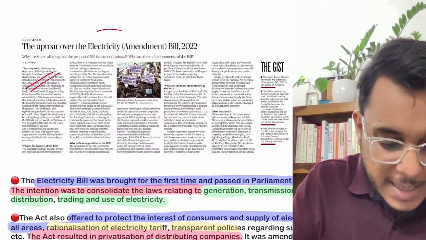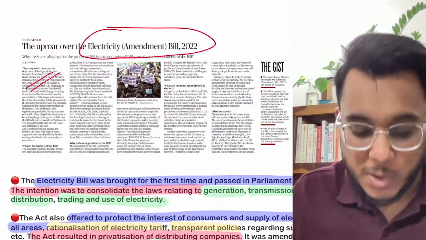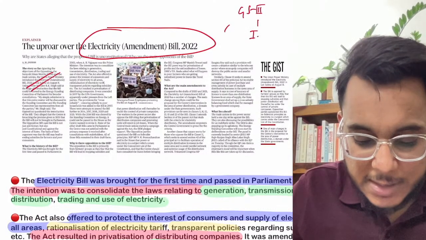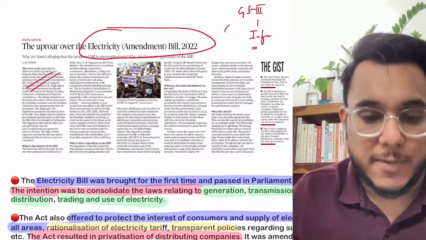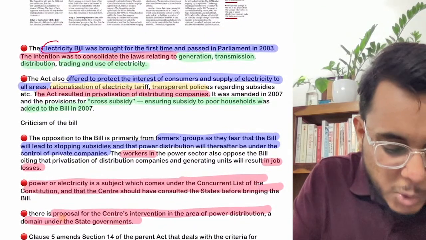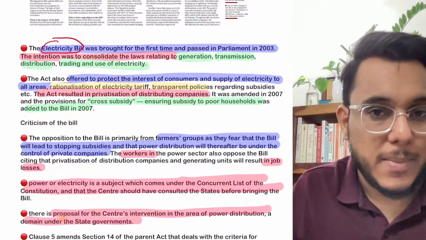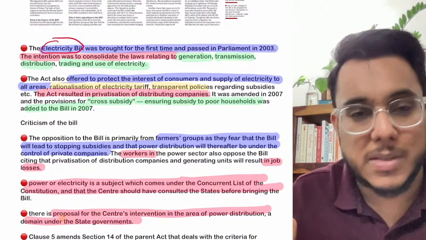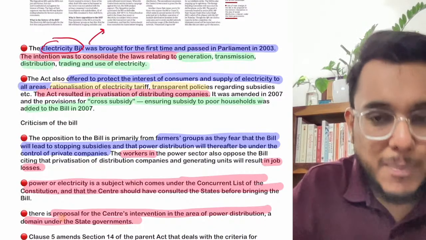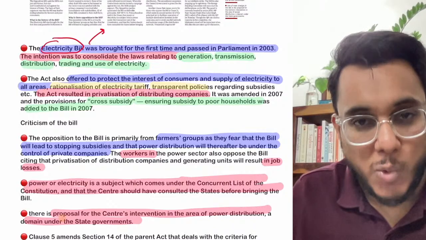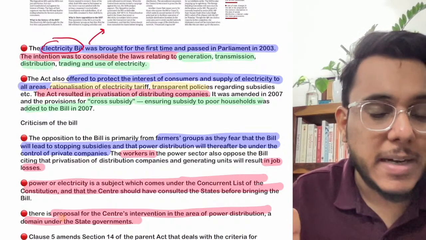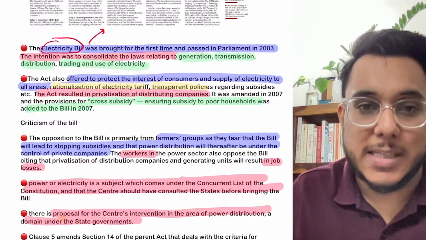The uproar over the Electricity Amendment Bill 2022. So guys, here with respect to GS paper number 3, infrastructure, we will discuss this particular article. GS paper number 3, infrastructure. So guys, recently the Electricity Amendment Bill 2022 has been introduced in the Parliament, and after that a lot of criticisms, a lot of issues and controversies have developed in this direction. So guys, we'll see briefly what this Electricity Amendment Bill 2022 is and what it aims to do, and whether there are some genuine criticisms or not. All these issues we'll see in this particular article.